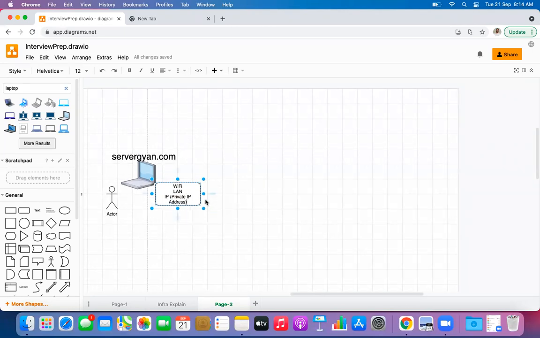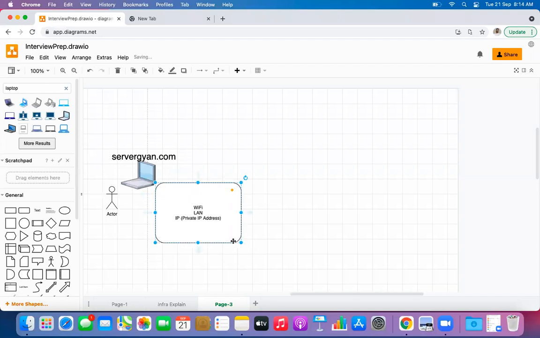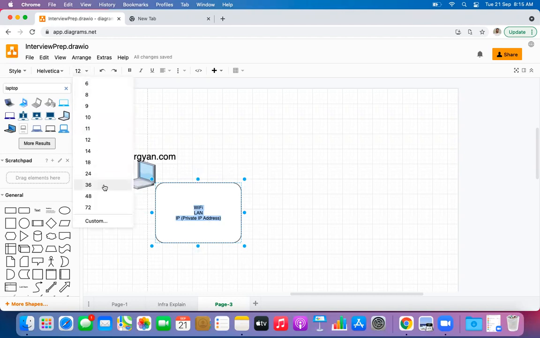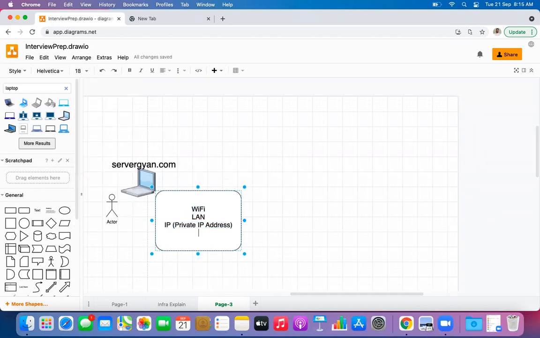It will contain a private IP address here, right guys? Then after, it will contain one more component known as subnet mask.